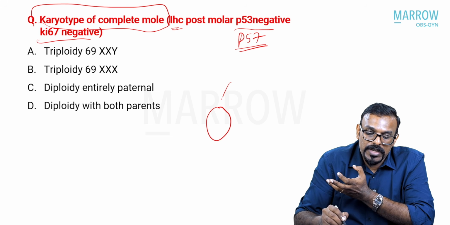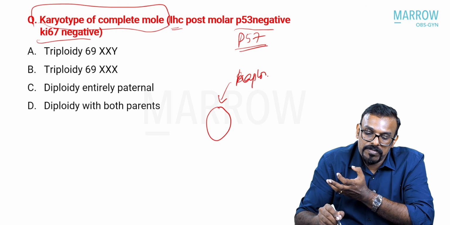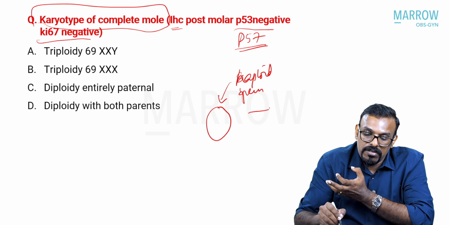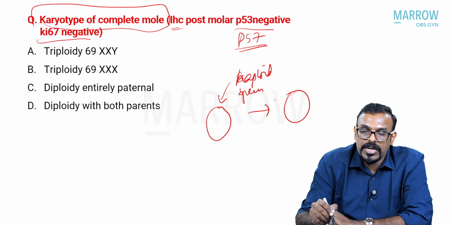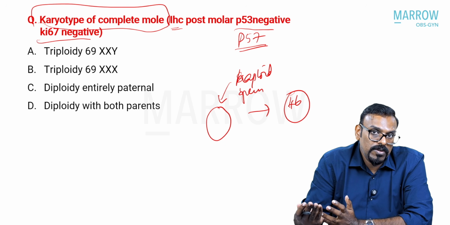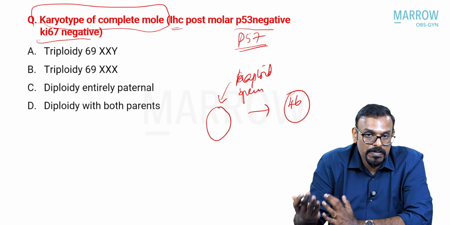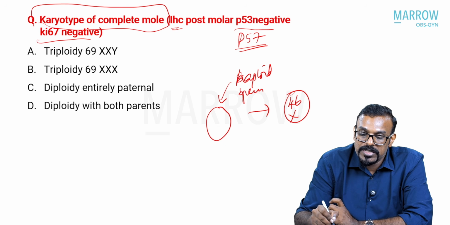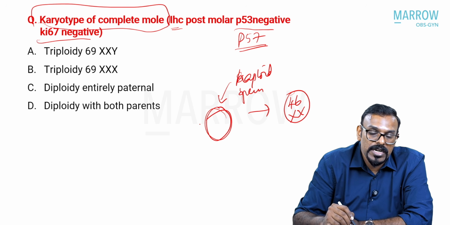An empty ovum gets fertilized by a haploid sperm, and they undergo endoreduplication. So whatever chromosomal or genetic material is present is all of paternal origin, with no contribution from the maternal side.